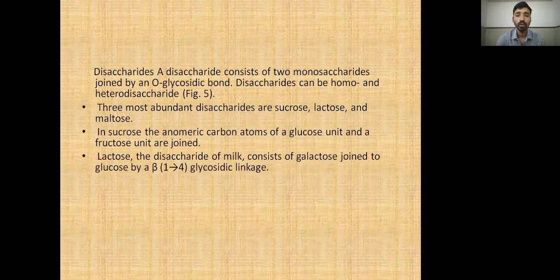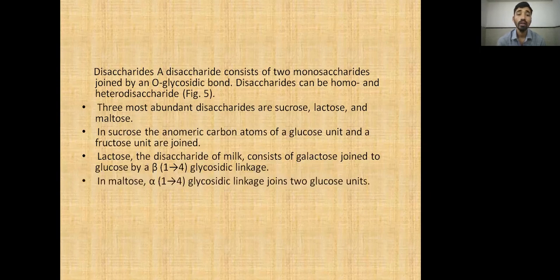Lactose, the disaccharide of milk, also known as milk sugar, consists of galactose joined to a glucose molecule by a beta 1,4 glycosidic linkage. Beta 1,4 glycosidic linkage means the galactose molecule and the glucose molecule are joined at carbon 1 and carbon 4. Two different monomers are required in this glycosidic linkage.